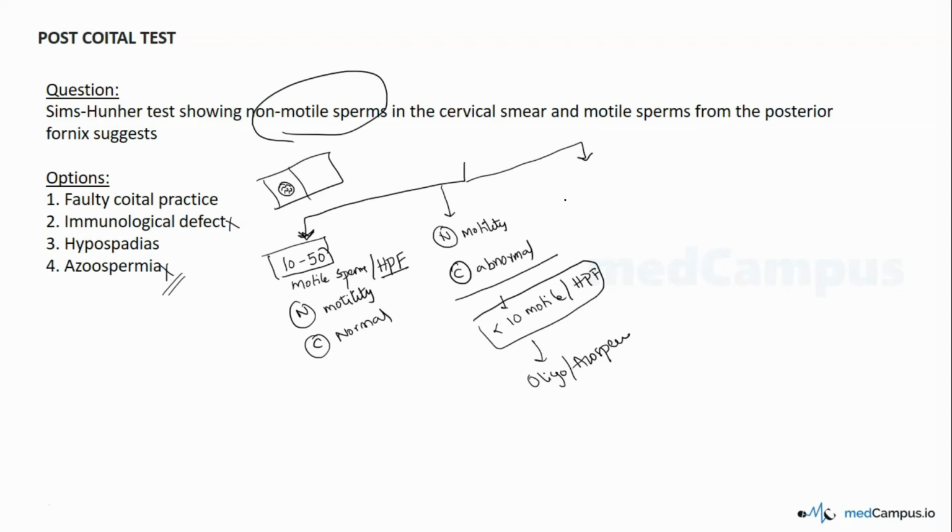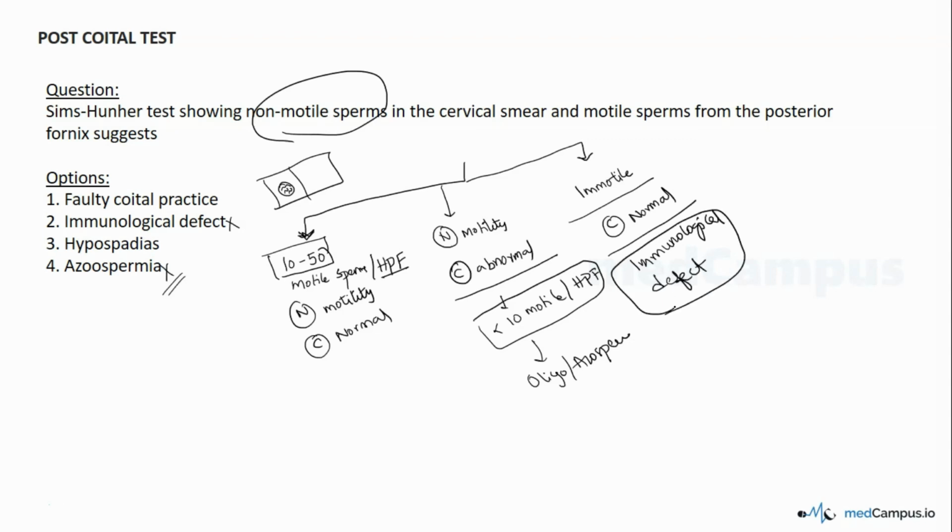Next, let's look at the third scenario. Here sperms are immotile, but count is normal. That means we are looking at immunological defect. This table is very important. This is the fourth option. So let's look at the fourth scenario.